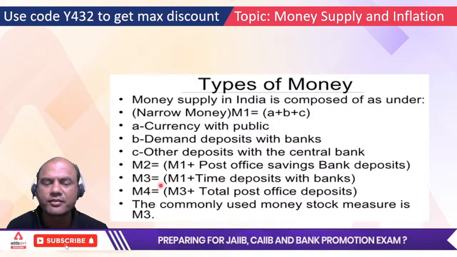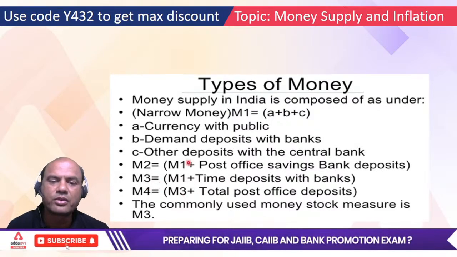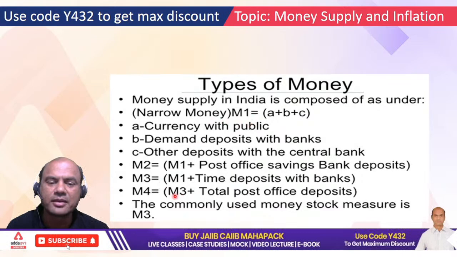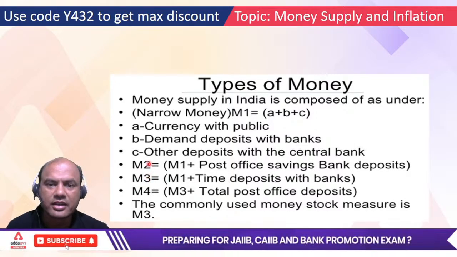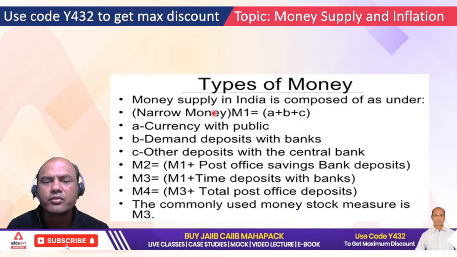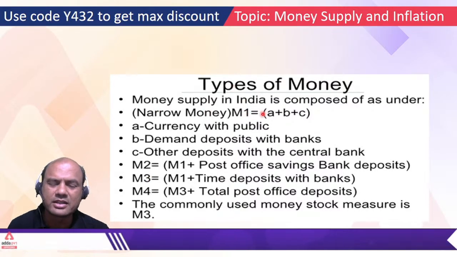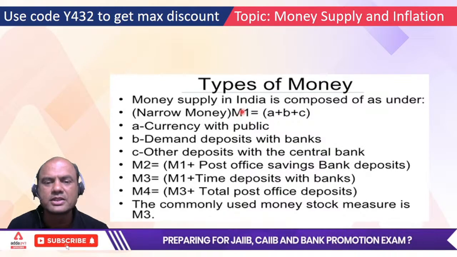Many of you are thinking that it's M3 because the name is broad. So broad, we feel, is more liquid, but it's the reverse thing. Narrow money is the most liquid form of money. Okay. Some books also have M0, reserve money, but that is not there for CAIIB. So M1 is important. So M1, M2, M3, M4.